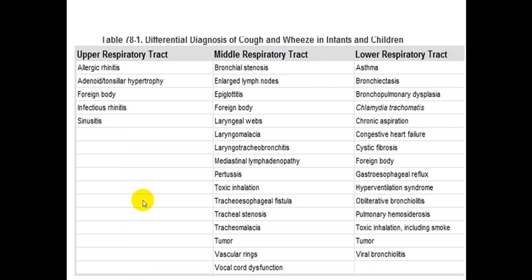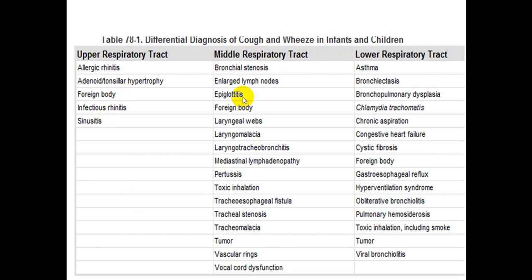As we talked about in the first two slides, we talk about asthma. We must exclude other causes that mimic asthma. So the differential diagnosis of cough and wheeze in infants and children. We'll talk about the upper respiratory tract. It must also be differentiated from allergic rhinitis, adenoid hypertrophy, foreign body, infectious rhinitis or sinusitis.